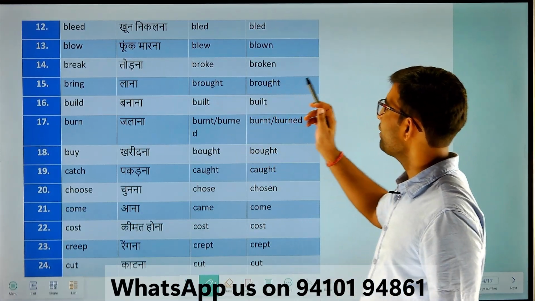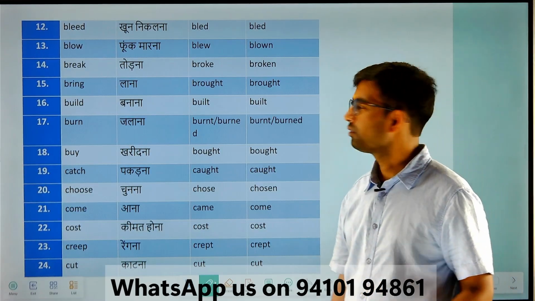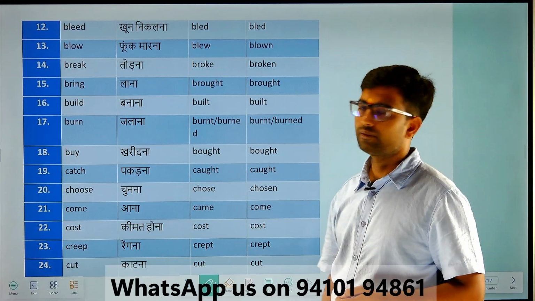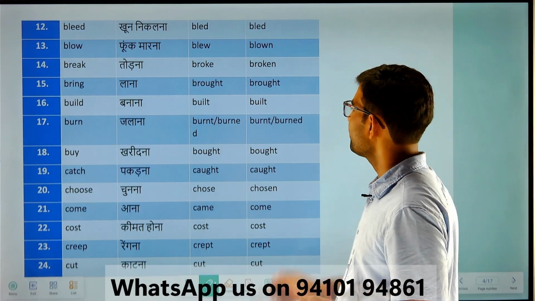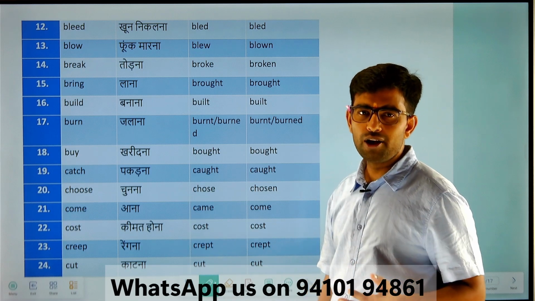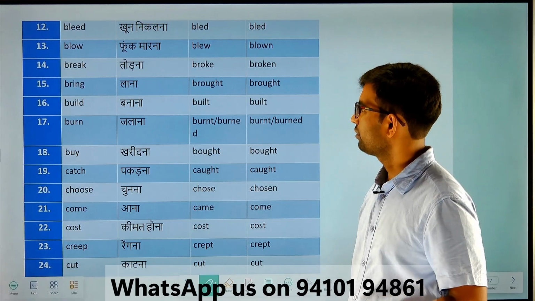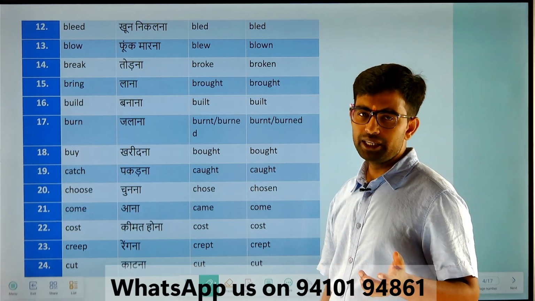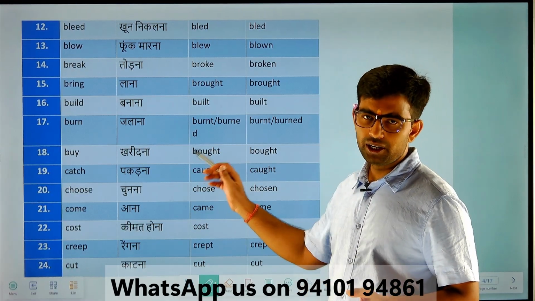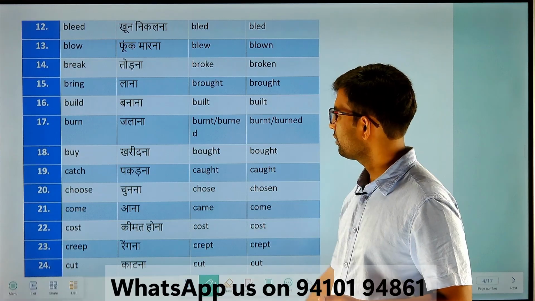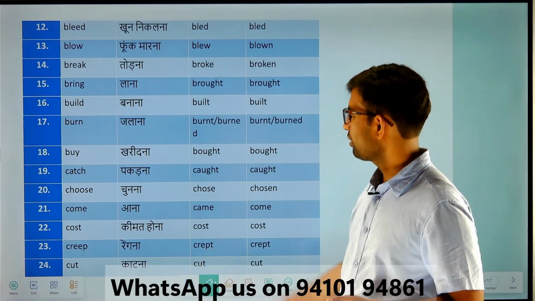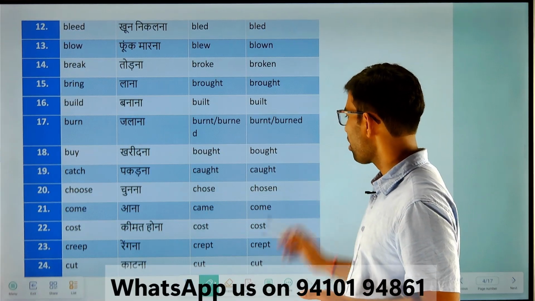Bleed, bled, bled. Blow, blew, blown. Break, broke, broken. Bring, brought, brought. Build, built, built. Burn, burnt, burnt. Buy, bought, bought. Catch, caught, caught.